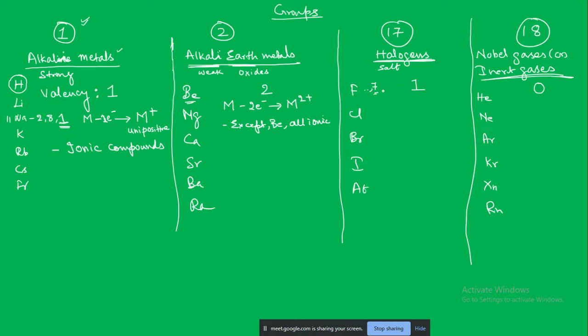And what about the halogens? Will they gain or lose the electron? The last shell has 7 in the electronic configuration. What is needed to complete the octet? One electron. It will gain one electron. When it gains, what will its charge become? Negative charge. Okay, so what is it forming? It is forming an anion. Here the positive ion is a cation. So when it gains one electron, it becomes an anion, and it forms both ionic and covalent compounds.